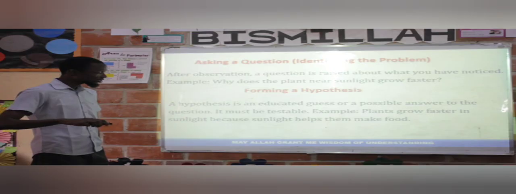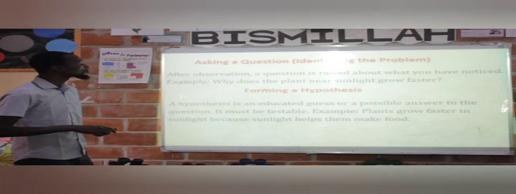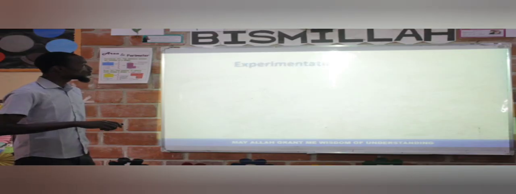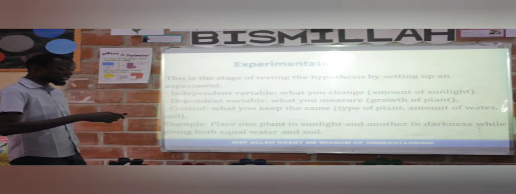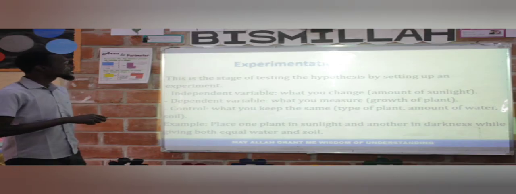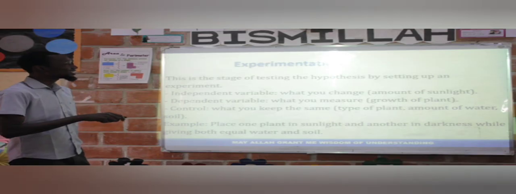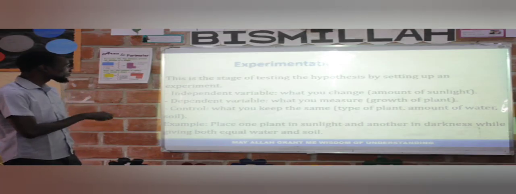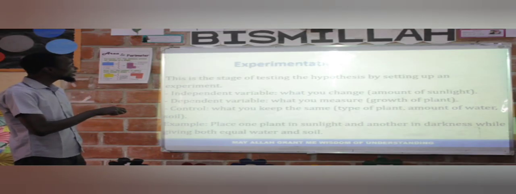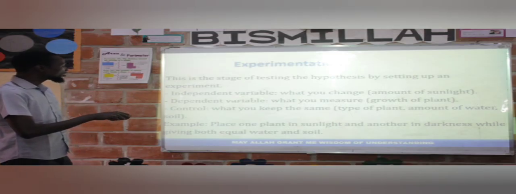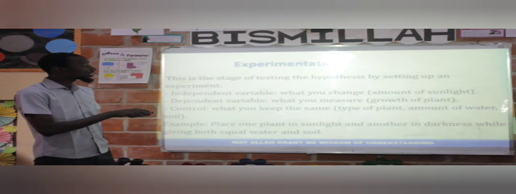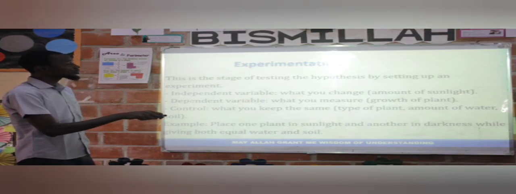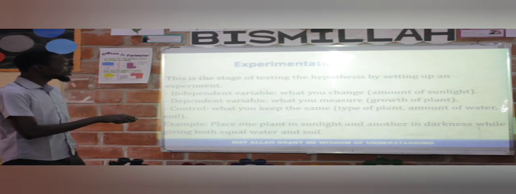Let's go to the next one. Number 4, experimentation. You've seen all this. Now let's go to the lab and experiment. Quickly, this is the stage of testing the hypothesis by setting up an experiment. Now, we have the independent variable, the dependent variable, and the control variable. What you change: the amount of sunlight. The dependent variable is what you measure: growth of the plant.